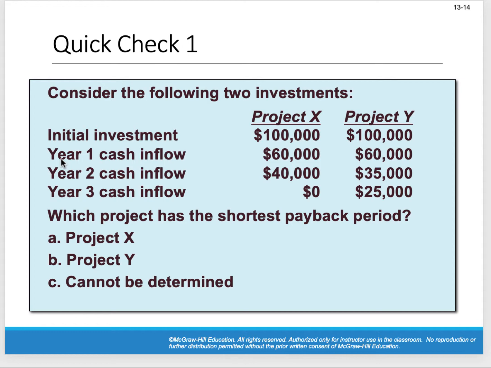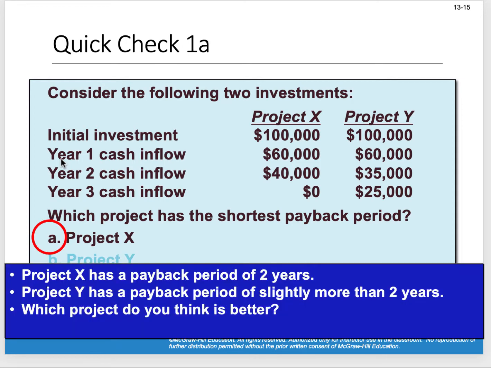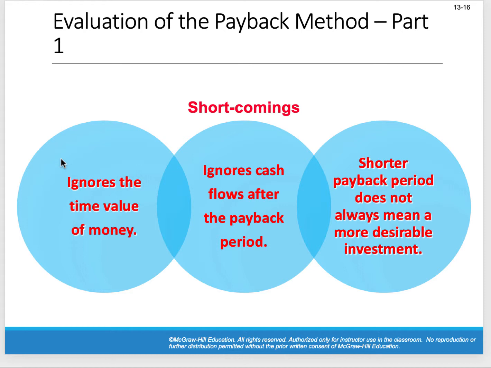But after that 2 years and 3 months, this Project Y is still generating revenue for me. Project X is not generating any revenue for me or any future net cash inflows. Okay, so that's a drawback of the payback method, right? We already said, hey, it ignores the time value of money, right? We just saw that it ignores cash flows after that payback period. We saw that in that example, okay?